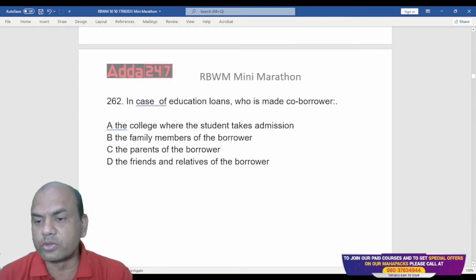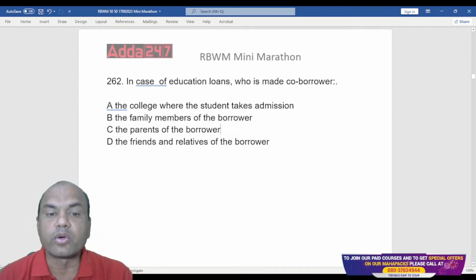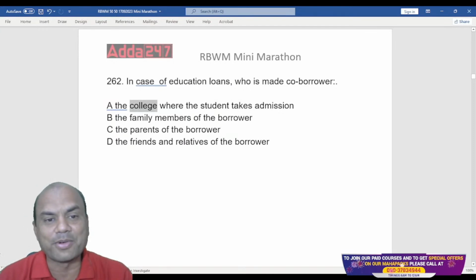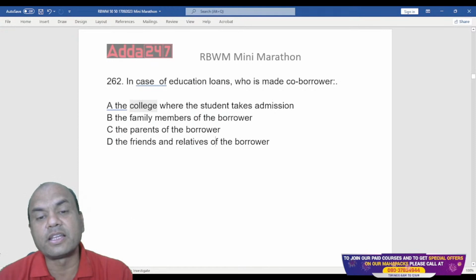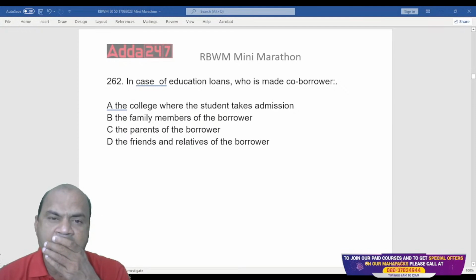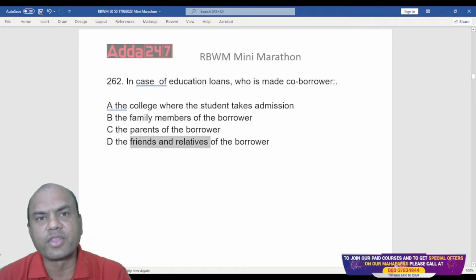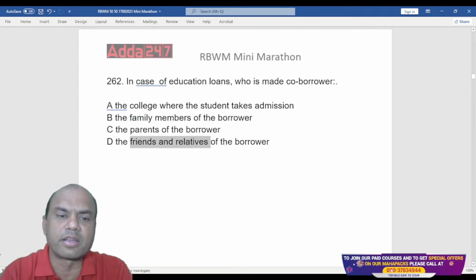In case of education loans, who is made the co-borrower? The college where the student takes admission? That college will go bankrupt, right? The family members of the borrower, parents of the borrower, friends and relatives of the borrower. So who is made the co-borrower? Family members means uncle, auntie, everyone, friends and relatives. Why will they become the co-borrower? Today, not even brothers and sisters stand as co-borrowers to anyone, right?